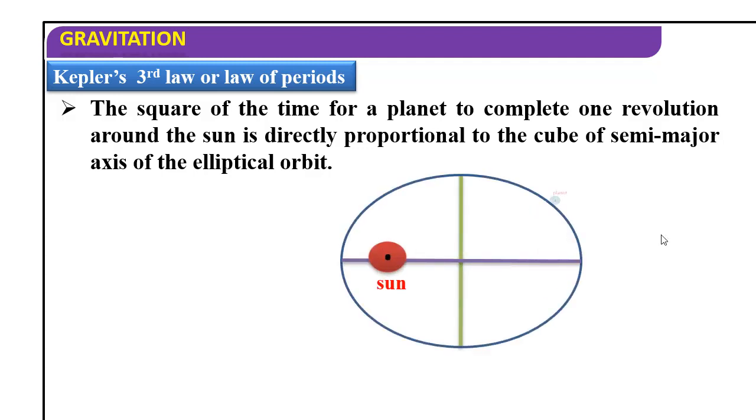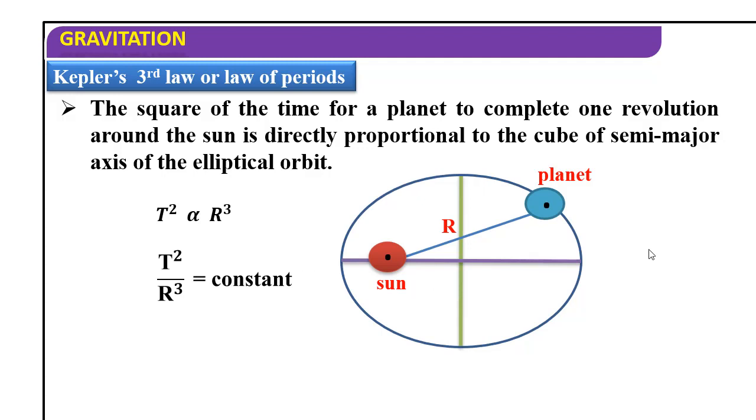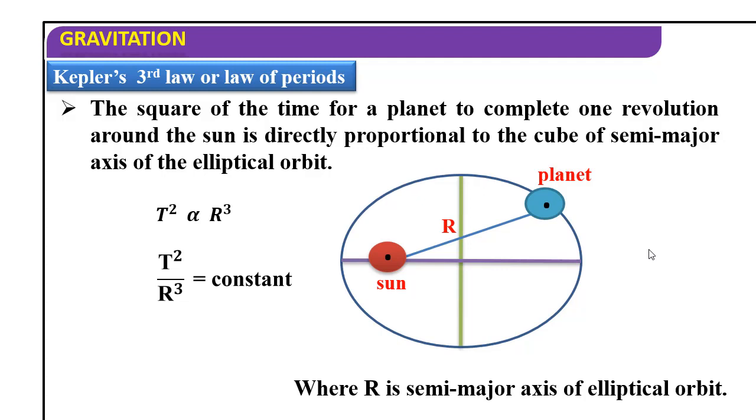This is the sun, and the planet is moving around the sun. This is the distance, r. T square is proportional to r cube, so T square by r cube is constant, where r is the semi-major axis of the elliptical orbit.